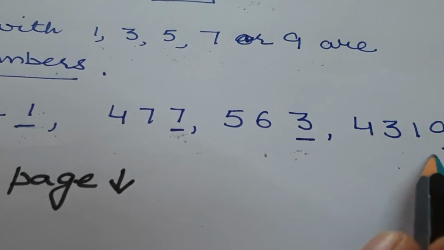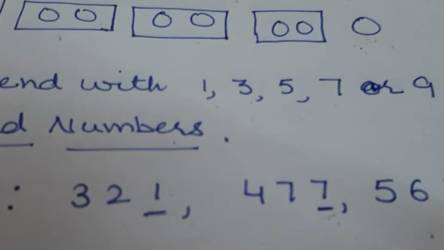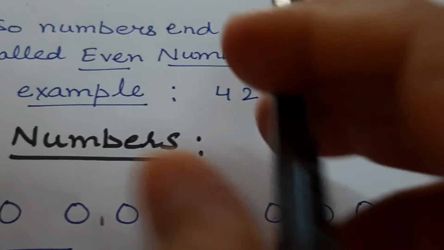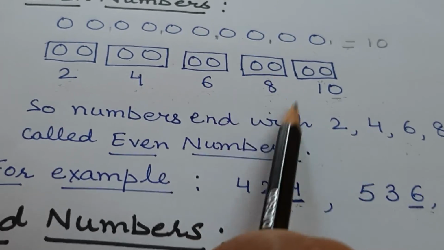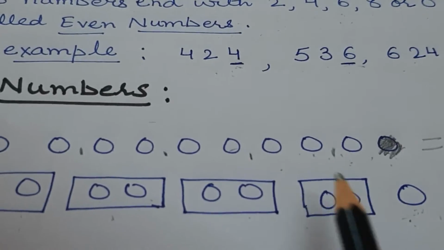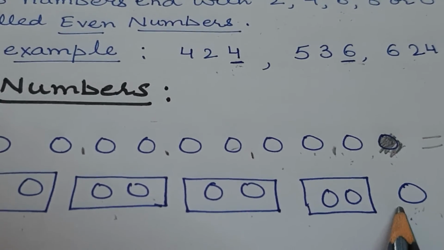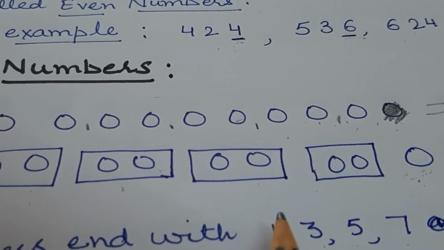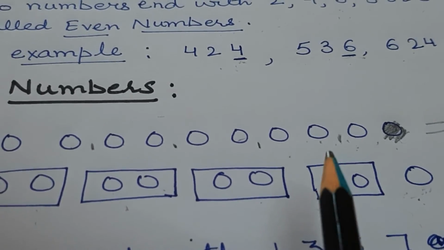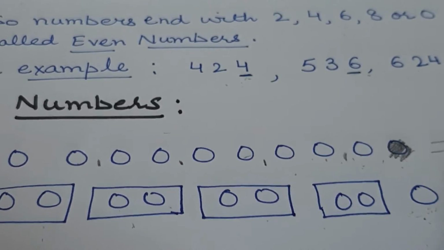So this number is also an odd number. Okay, I hope it is clear to all. If the number is paired, then it is an even number. If the number is not paired in the last, then it is an odd number. And how will you check? You will check it from its last digit.